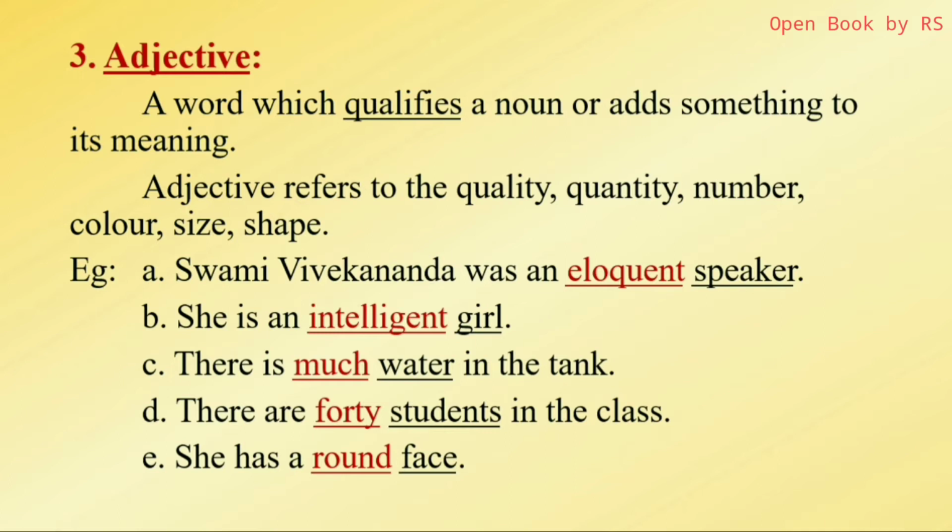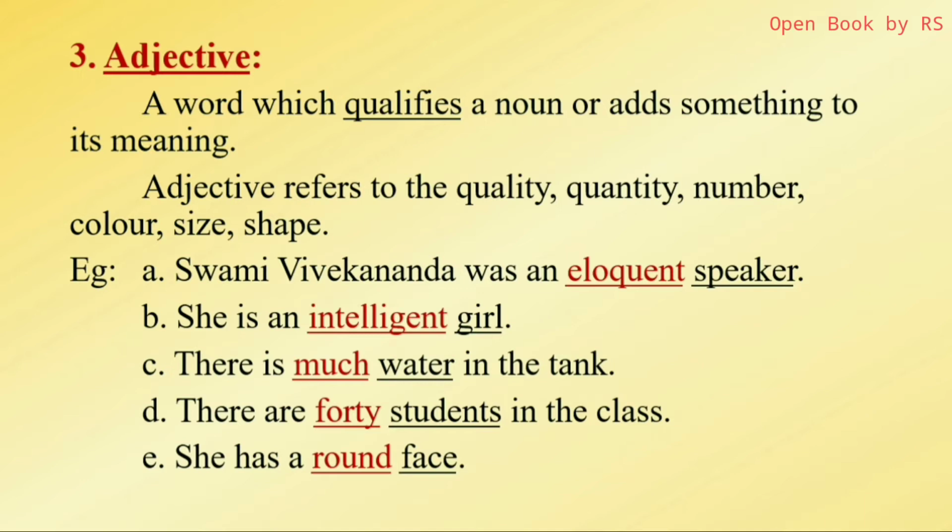Next, there are 40 students in the class. Students is the noun. 40 refers to its number. She has a round face. Face is the noun and round refers to the shape. In the same way, in the first sentence, eloquent speaker. What sort of a speaker he is? Eloquent speaker.